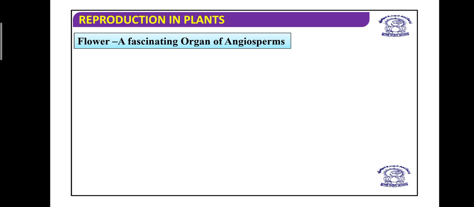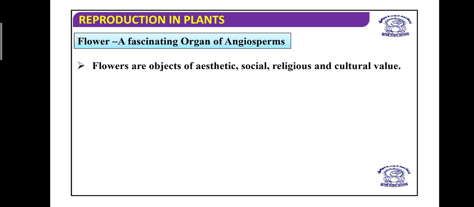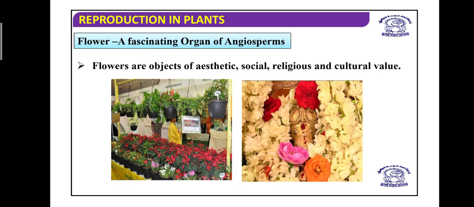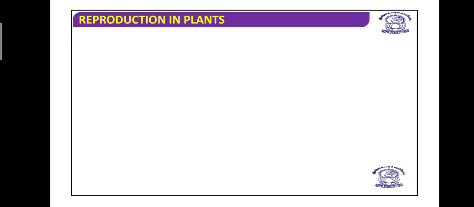And you know that flowers are objects of aesthetic, social, religious, and cultural value. You know that we give it to the god or goddess. We use it in social functions, and it has so many cultural values. We also use it for decoration purposes. So these are the different roles of the flower.